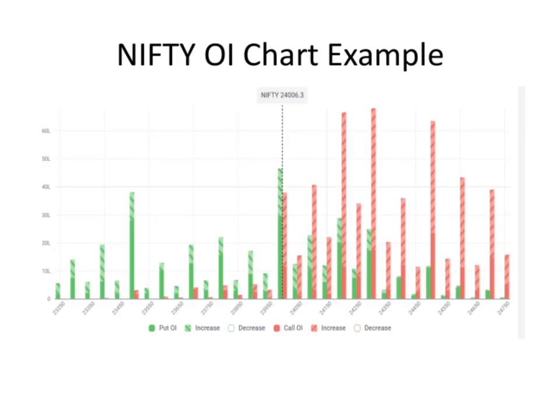Let's take a closer look at this NIFTY OI chart example. As you can see, this chart provides valuable insights into market sentiment and potential future movements. The key points here are how open interest levels, combined with price action, can signal whether traders are building positions or closing them. For instance, increasing open interest along with rising prices often indicates a strong bullish trend, while decreasing open interest might suggest a lack of conviction.